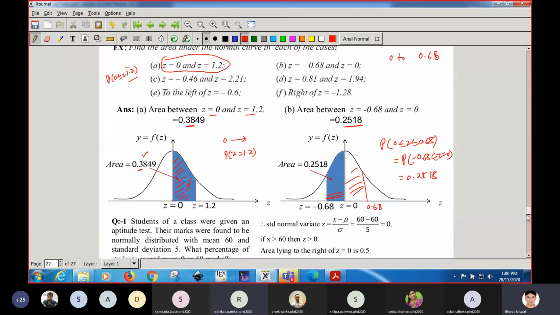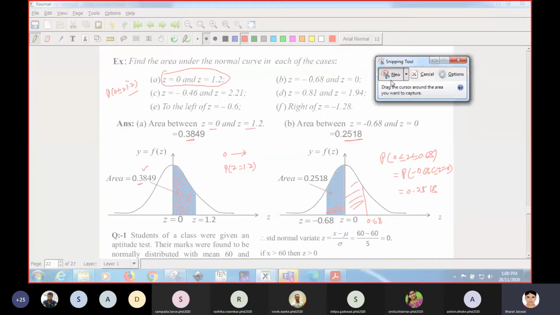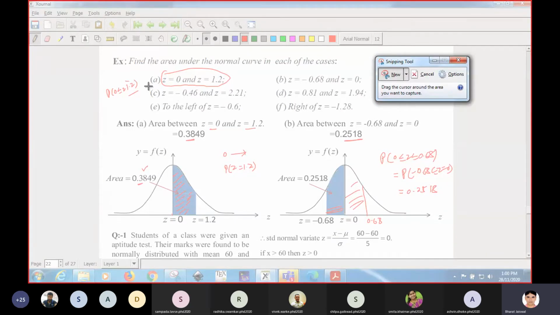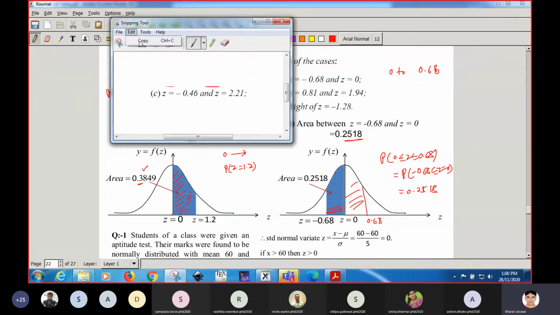Yes. Now one important question that I'm going to ask you all. Now tell me, any one of you. Suppose we want to calculate the area corresponding to this one. Okay, I'm going to ask this question. It's very important.